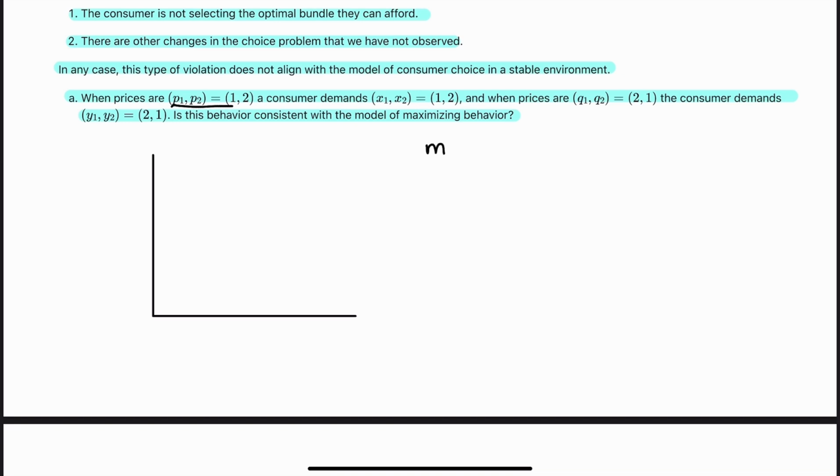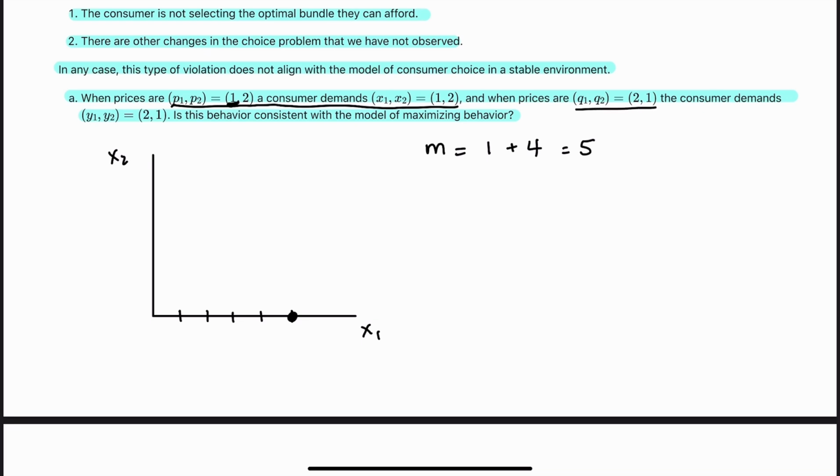When prices are P1, P2 equals 1, 2, the consumer demands 1, 2, which means that their expenditure is 1 times 1, which is 1, plus 2 times 2, which is 4, for a total of 5. Their income is 5 here. And P1 is 1, so if they spend all of their money on good 1, they can afford 1, 2, 3, 4, 5. They can afford 5 units.